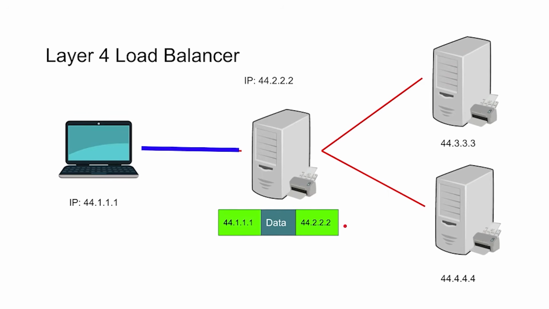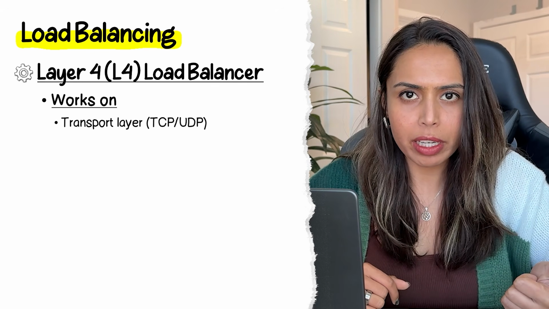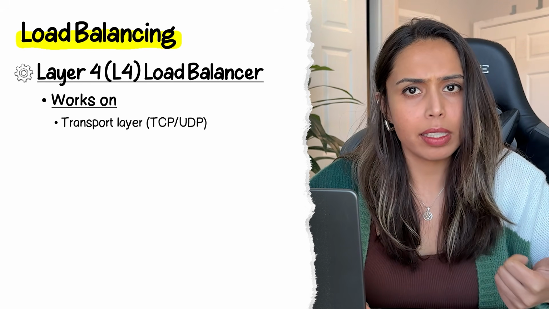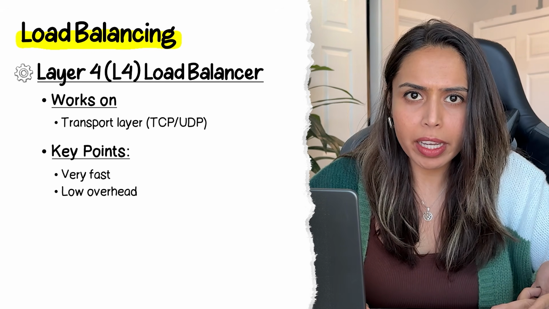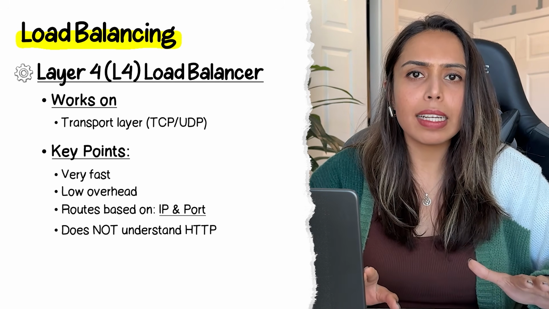But within load balancing also, there are multiple layers and multiple strategies. There's a layer 4 load balancer and then there's a layer 7 load balancer. Layer 4 is basically the transport layer. It operates on TCP/UDP, it is pretty fast, low overhead, and routes based on IP and port. This load balancer doesn't understand HTTP at all. So if you need raw throughput, which is basically the number of requests processed, you go with the L4 load balancer.